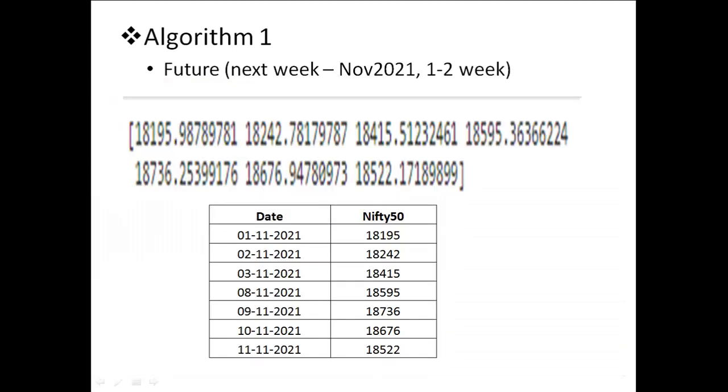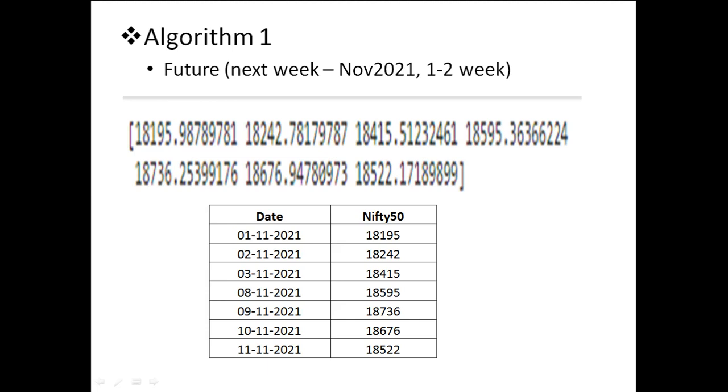So this is what we have given: data from first January 2019 till 29th October 2021, given as input to the algorithm, and we try to predict what will happen in the first week of November. So these are the values which are given by the algorithm.